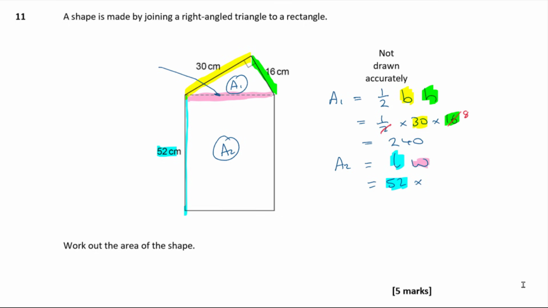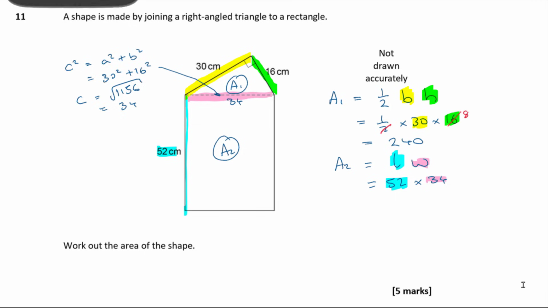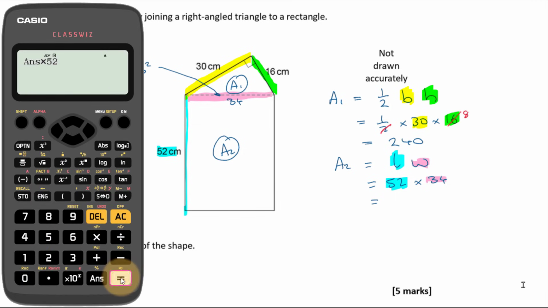Okay, so here I can use c squared equals a squared plus b squared, where a is 30 and b is 16. Okay, so what's that then? 30 squared plus 16 squared comes out to be 1156. Okay, so then c is going to be the root of that then, isn't it? Root answer, that's 34. Okay, so that means my hypotenuse is 34. So subbing that into my calculation here, 52 times 34, going to get 1768.